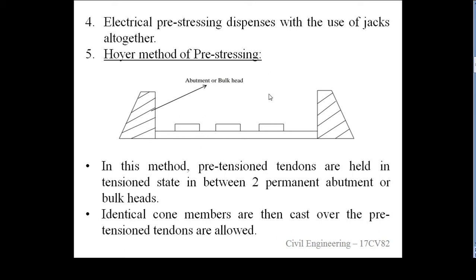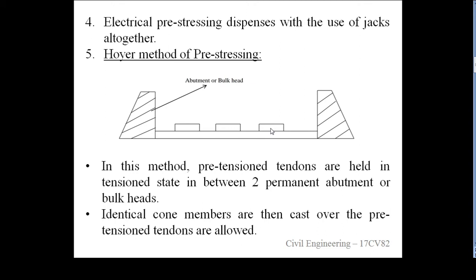How Hoyer's method of pre-stressing is carried out in a factory or production plant: these are the two abutments or bulkheads provided on either side, and this is the bed between the abutments, and these are the concrete beams or units or elements.